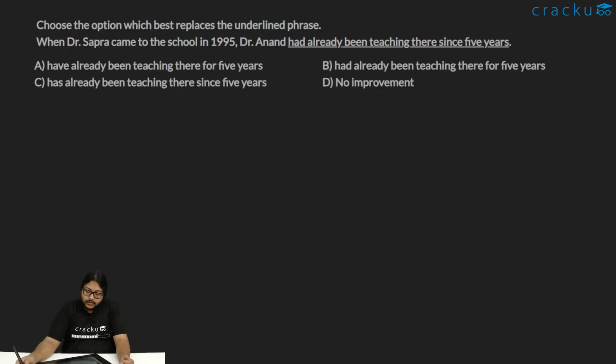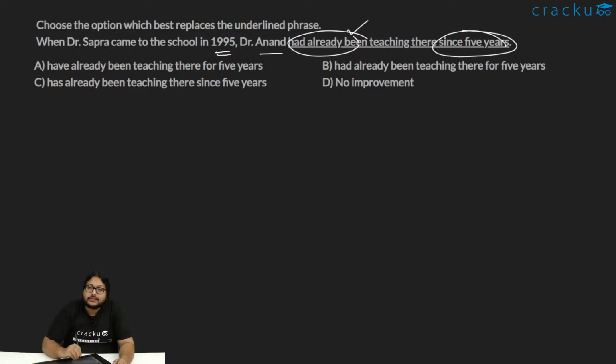Okay, so again we have to identify which is the correct tense for this. When Dr. Sapra came to the hospital in 1995, Dr. Anand had already been teaching there since 5 years. Okay, so technically the tense is correct. When Dr. Sapra came in 1995, Dr. Anand was already teaching there, started in the past, still continuing, had already been. This is also acceptable. The issue there is since 5 years.